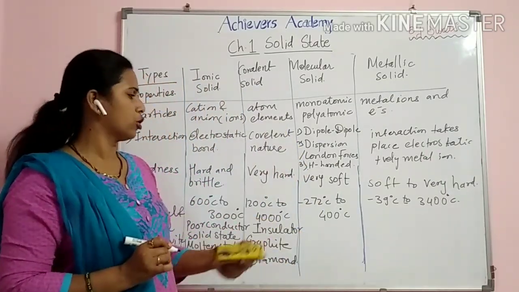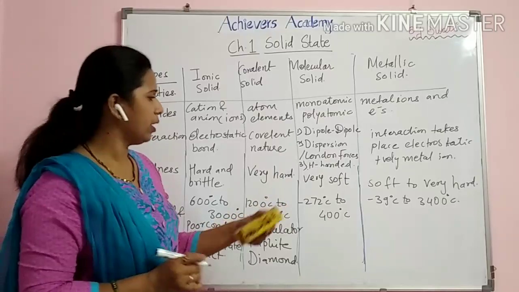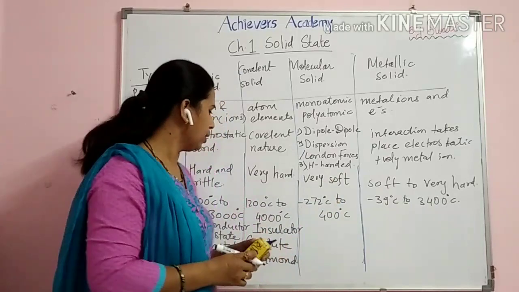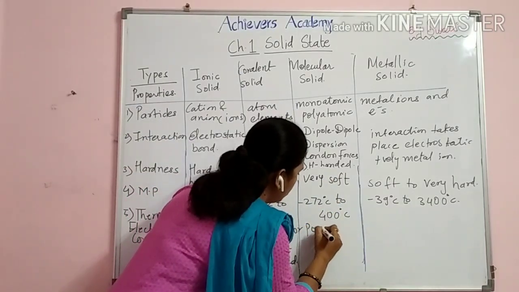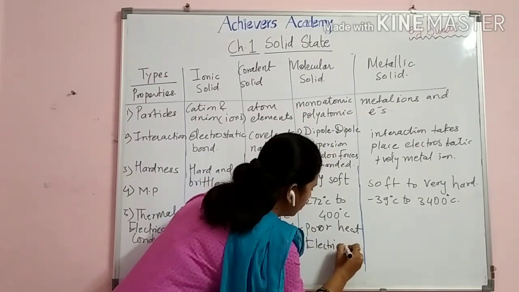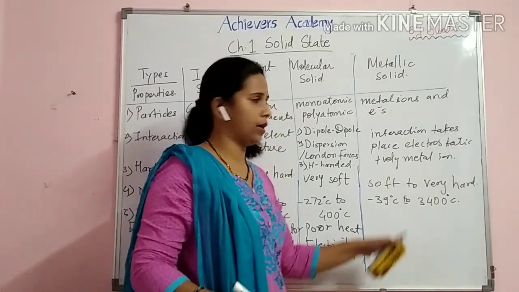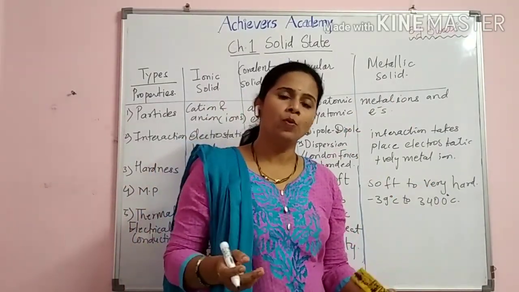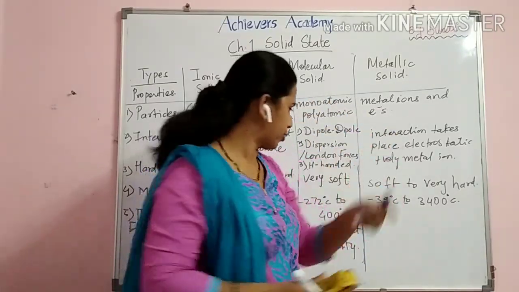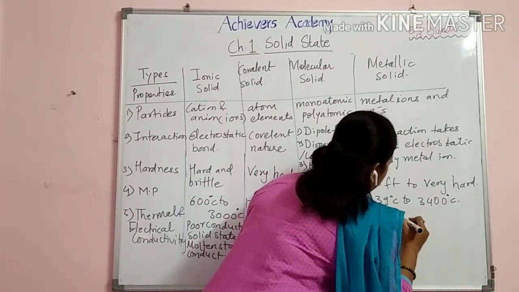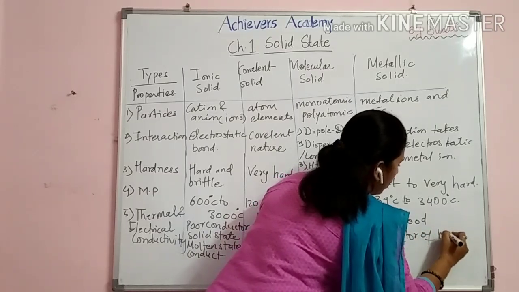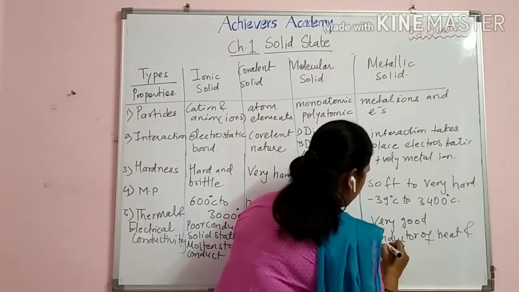Then the next is molecular solid. Molecular solid, as we have seen, the type of interactions are very weak. So they are poor conductors of heat and electricity, or electric current. Metallic solid. As we know, metals are what? Metals where the metal ions are present in the sea of electrons. So they are very good conductors of heat and electric current.